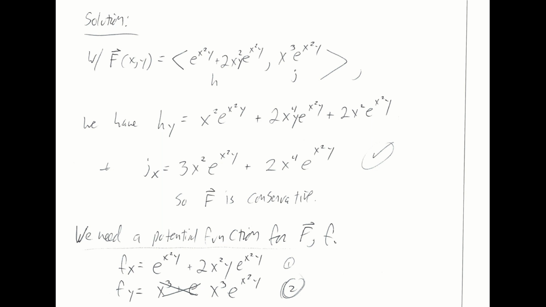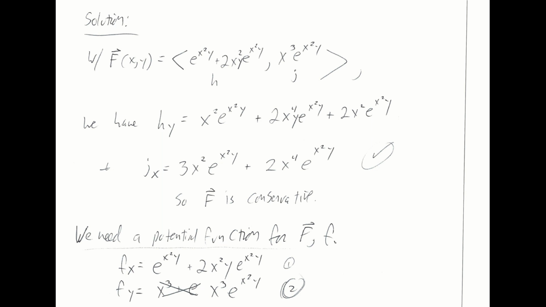But they do match up, and so F is conservative. Once you fix this, they match up. So we have a conservative vector field. We have been asked to find a line integral of this conservative vector field. We're going to use the fundamental theorem of line integrals, which means we need a potential function for this conservative vector field. So I'm going to take h here and note that that's going to be my potential function's partial with respect to x. And I'll take j here and note that that's going to be my potential function's partial